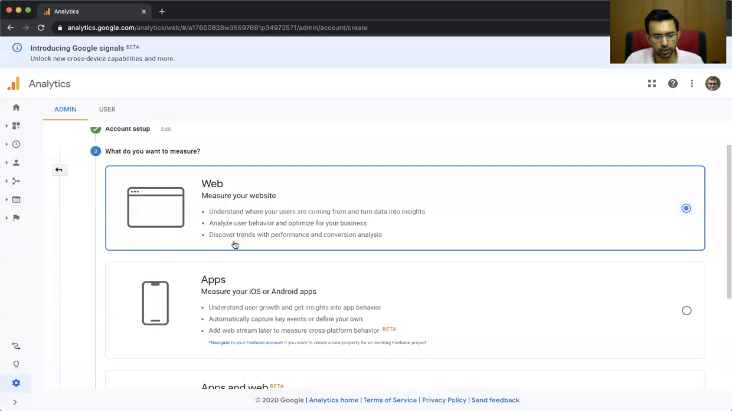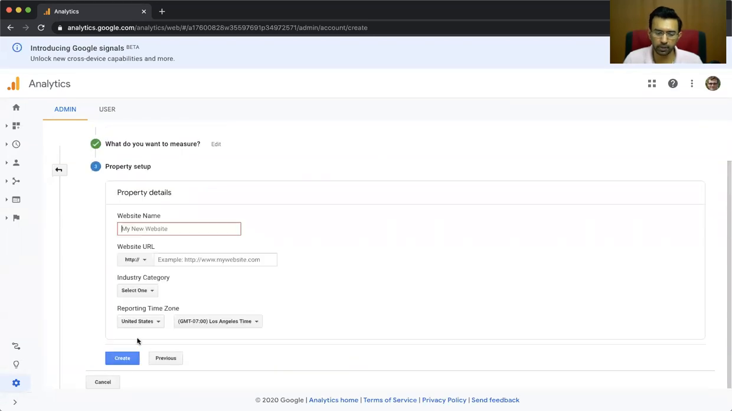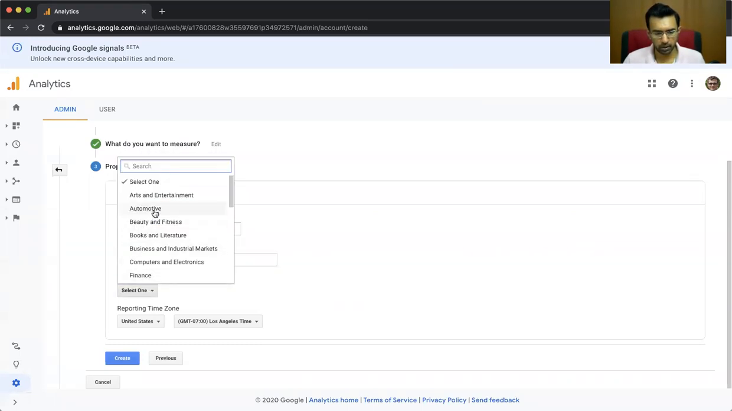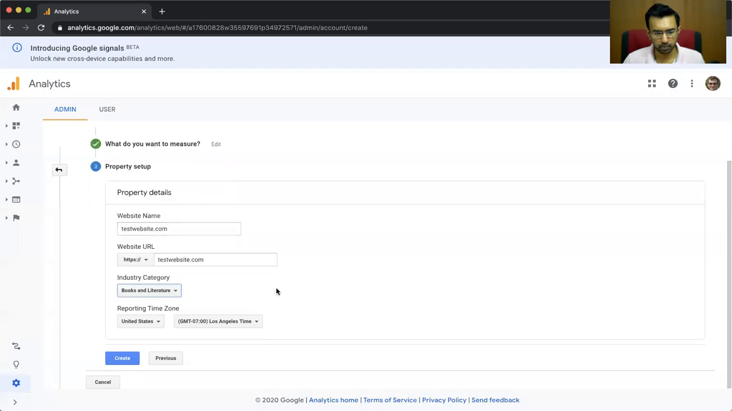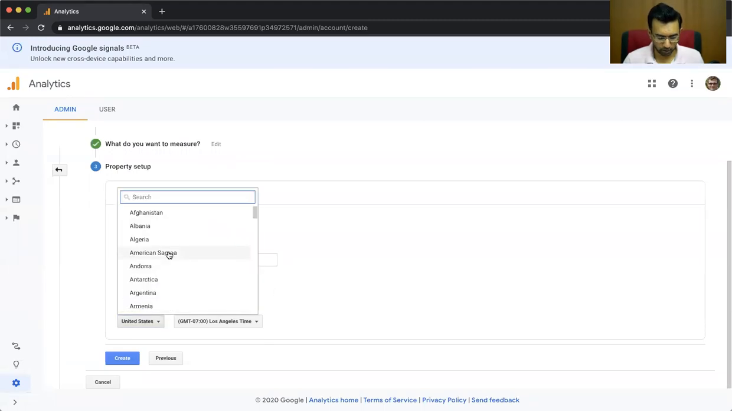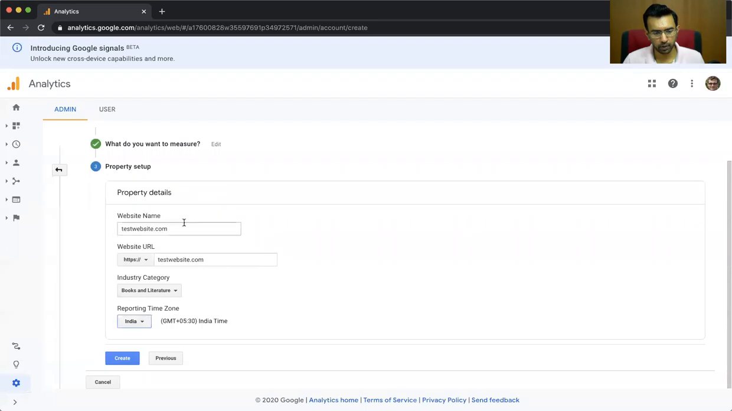What do you want to measure? You want to measure website traffic. This is something that you will do after you have set up your website. I will put it as testwebsite.com, HTTPS. Select some category. Here you have to put it as India to make sure that the time zone is right. Click on create.